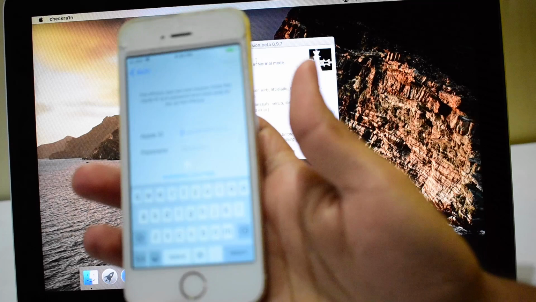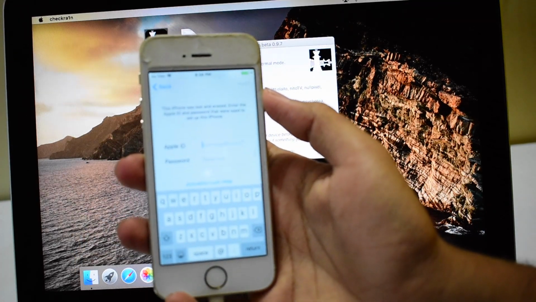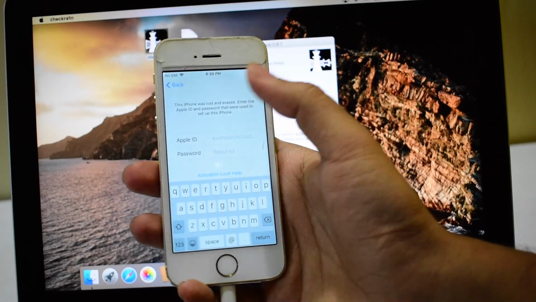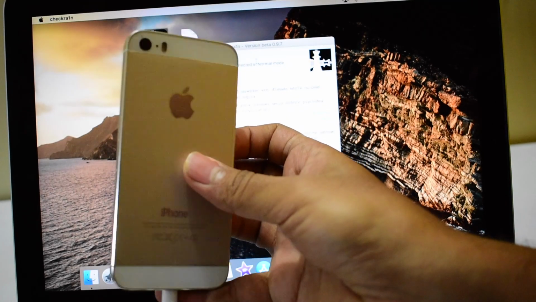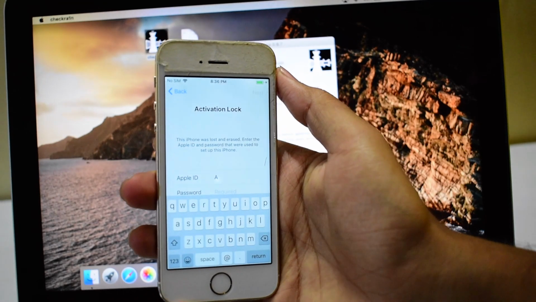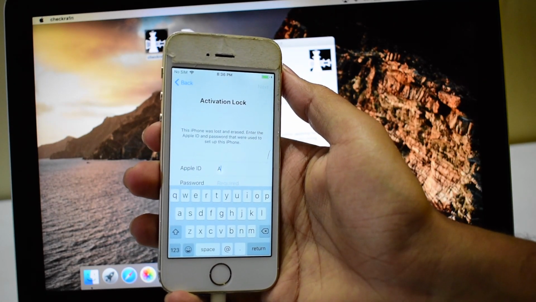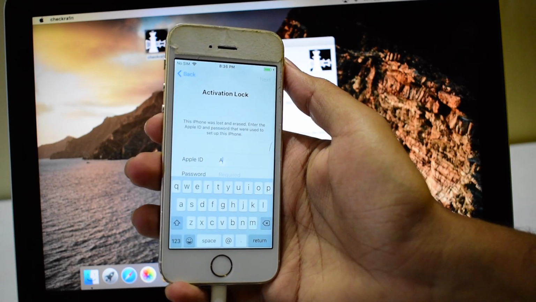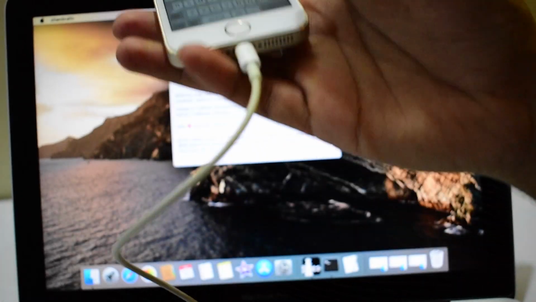This New Year I'm making a new video on how to bypass permanently the iCloud activation lock from an iPhone. So here's an iPhone 5s which is currently iCloud locked, and I'll be bypassing this iCloud lock permanently, and you can do that free of cost. You don't have to pay anything.